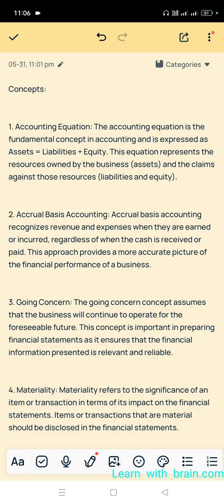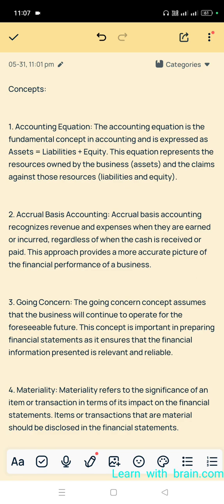This equation represents the resources owned by the business, assets, and the claims against those resources, liabilities and equity. What are the resources owned by the business?